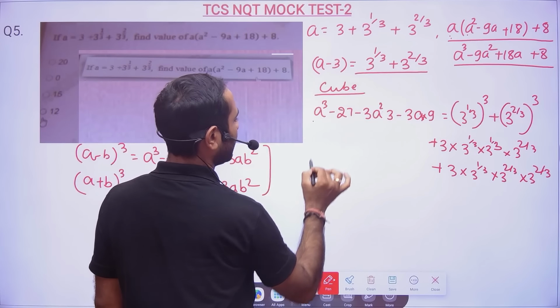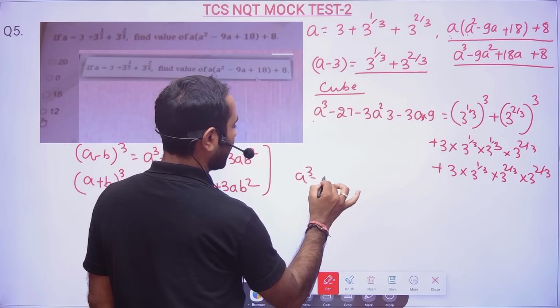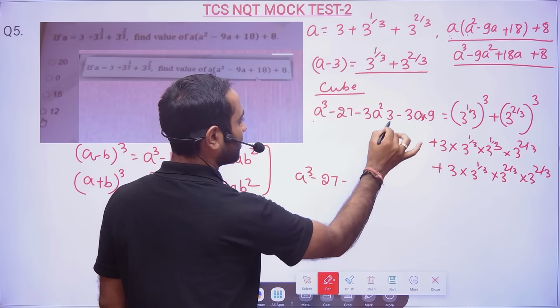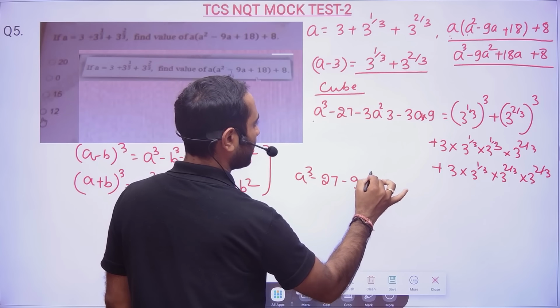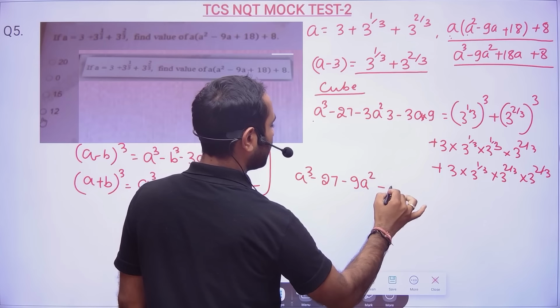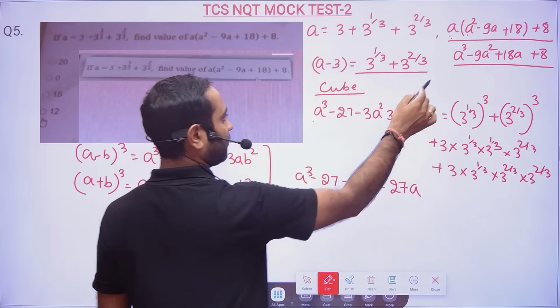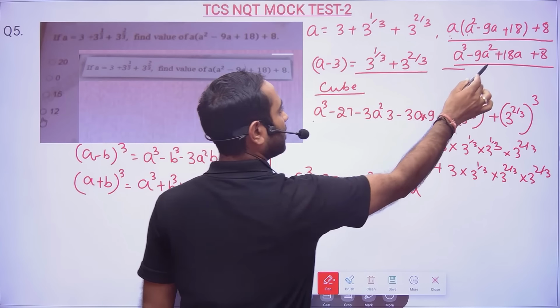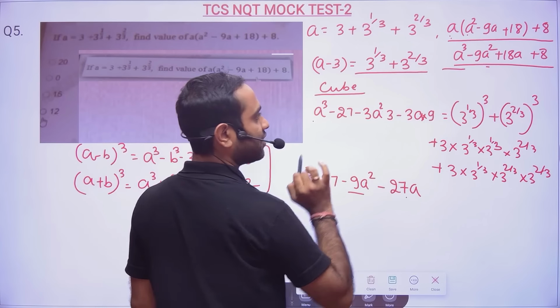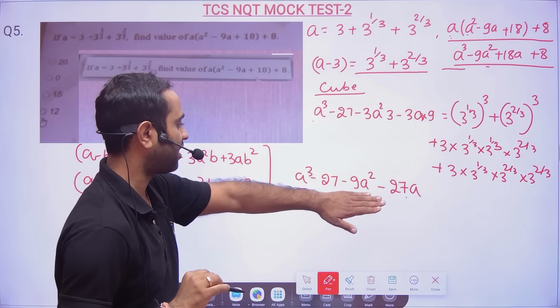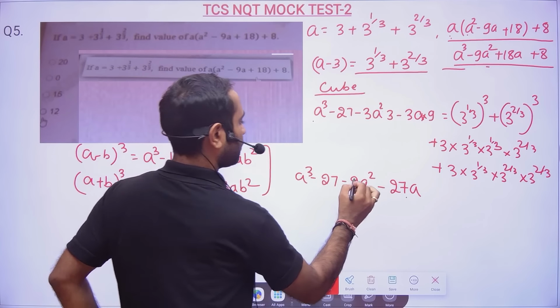Now here you see, so A cube minus 27 minus 9A square and minus 27 of A. See, some data you got in this form, right? A cube, yes sir, 9A square, yes sir, and into 27A. Clear? Okay, very good. So 9A square.